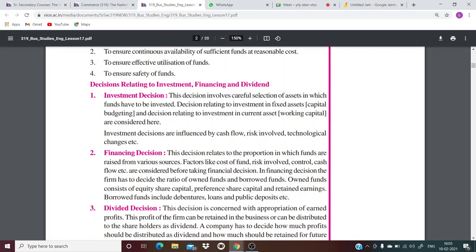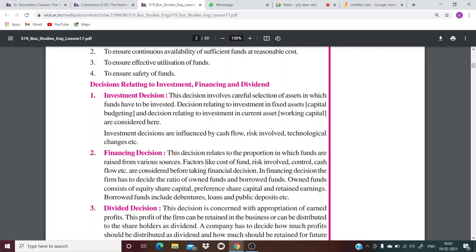From banks, we'll take this much loan. From the public, we are going to try to raise this much fund. From special financial institutions, we are going to take this much loan. You are going to take the cost of raising the fund, the risk involved, and all these factors into consideration, and you will decide how much money is to be raised from different sources.